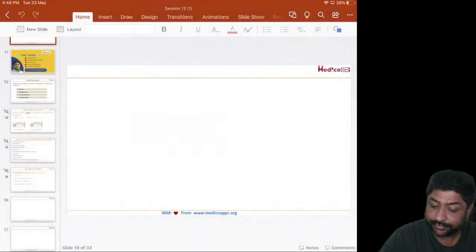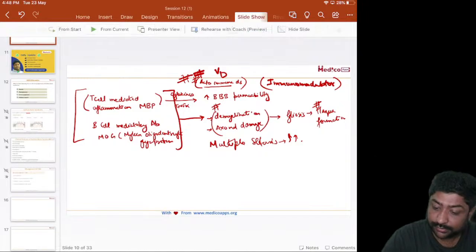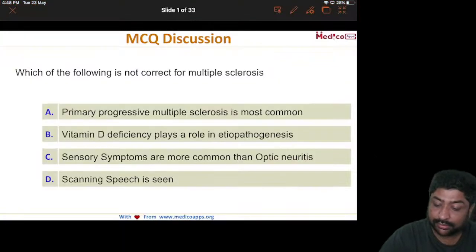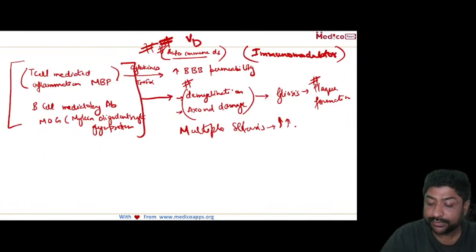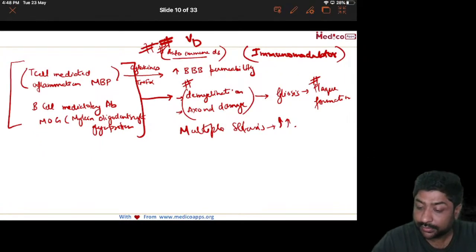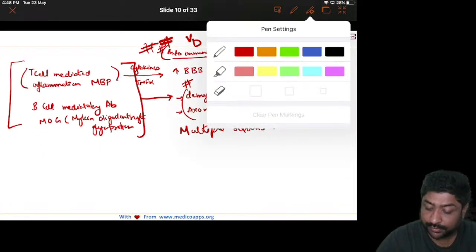just 1 minute. Yeah, this facial nerve palsy, what we are talking about. Okay, so